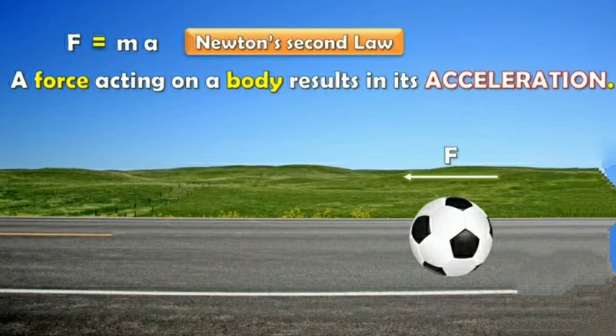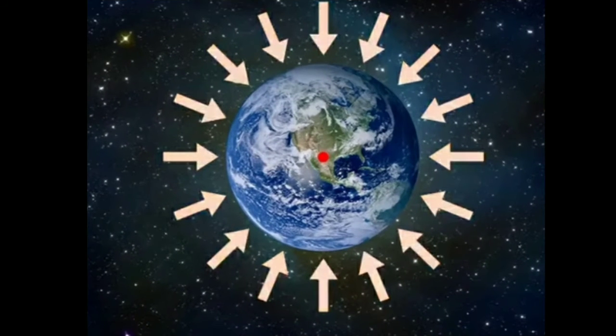Now if I push the ball in a direction, what will happen? I am applying a force. So this force will act on the body, and then that ball will move. That means it will accelerate. Got it? So a force acting on a body results in its acceleration. That is, force is equal to mass into acceleration, which is Newton's second law. This is called acceleration due to gravity, and it is denoted by g.